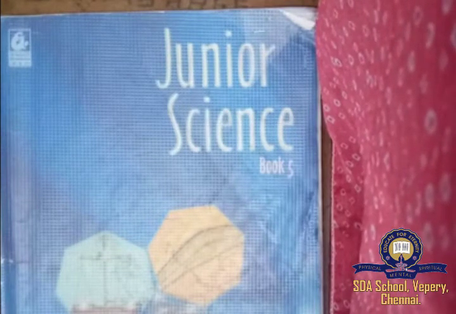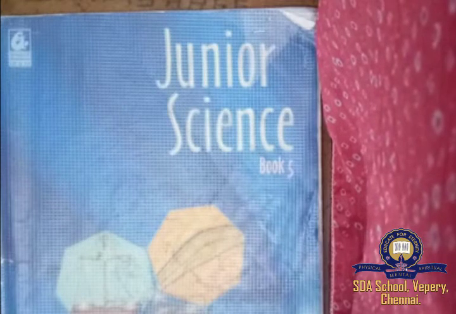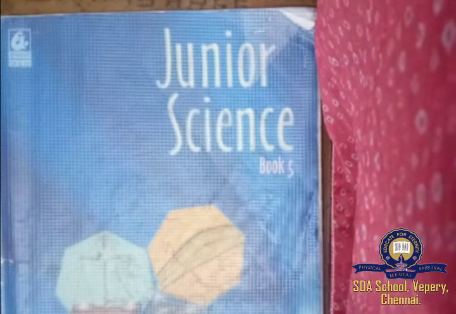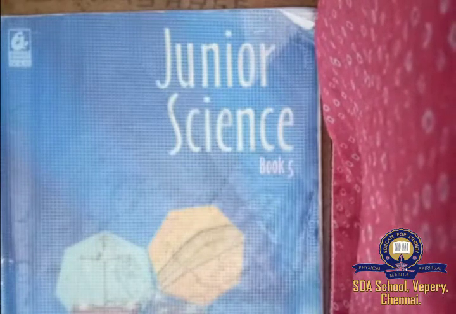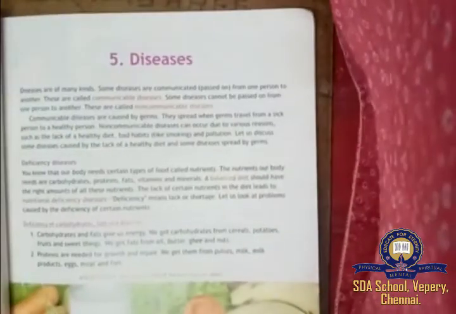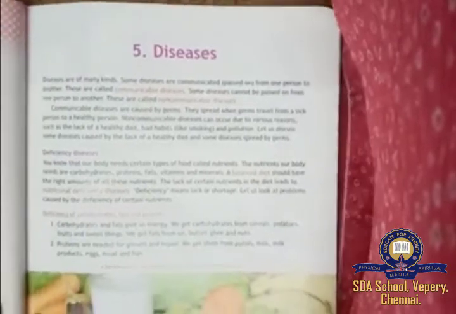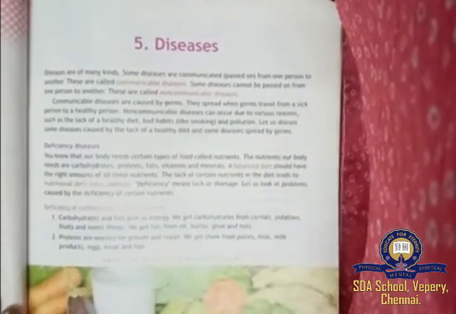Okay, children. So you all know that we have completed 4 lessons so far, right? And we are in the 5th lesson, that is diseases, right? So I think everyone has understood this lesson up to the paragraph I have taken.